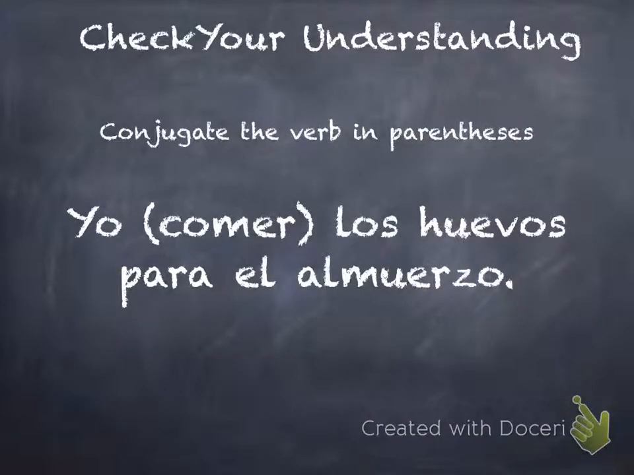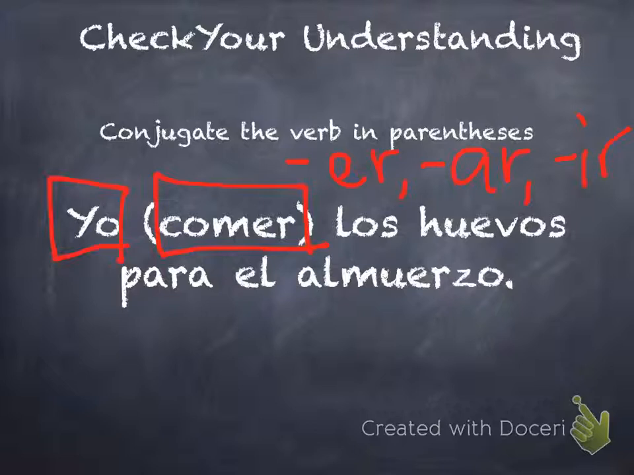So the first one, we're conjugating the verb in parentheses. For this sentence, they already give us the subject. We don't have to look for it. It's right here, yo. Now the verb in parentheses is comer, and we know it's in the infinitive because it ends in er. Remember, it's in the infinitive if it ends in er, ar, ir. If we don't know what it means, that's okay, but we do know what comer means because you've used it a few times already. Comer is to eat, so yo. And then we have to figure out what form of comer, los huevos para el almuerzo, eggs for lunch.